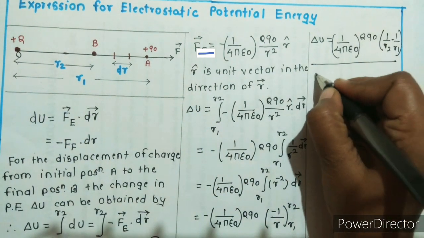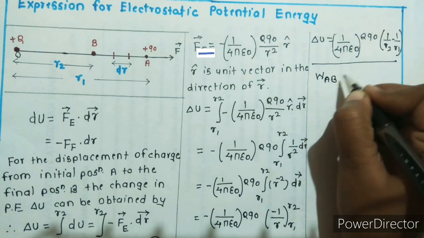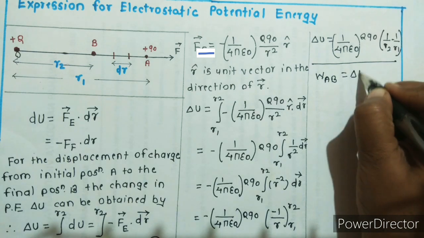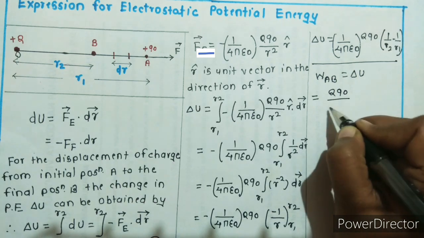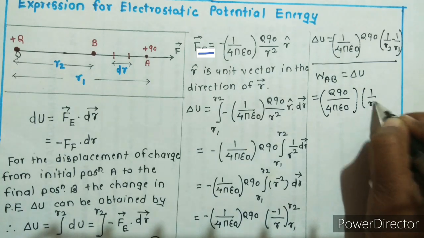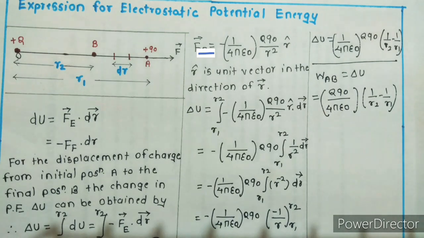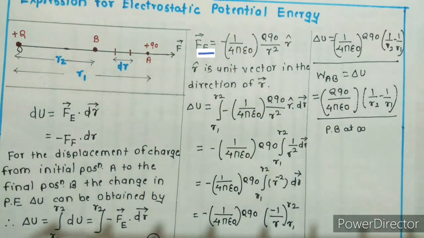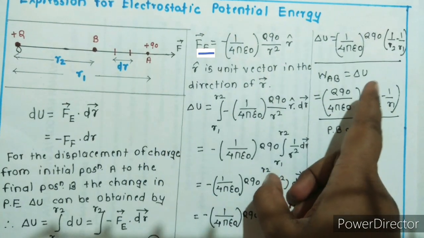So I can write work done to move a charge from point A to B is equal to delta U, which is equal to Q Q0 upon 4 pi epsilon 0 times 1 upon R2 minus 1 upon R1. This is my final expression.